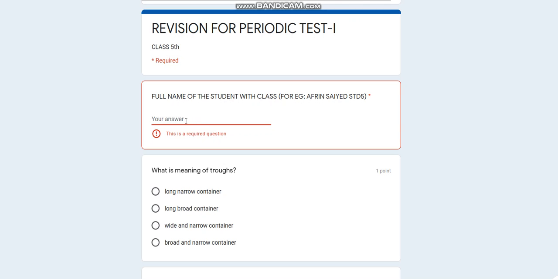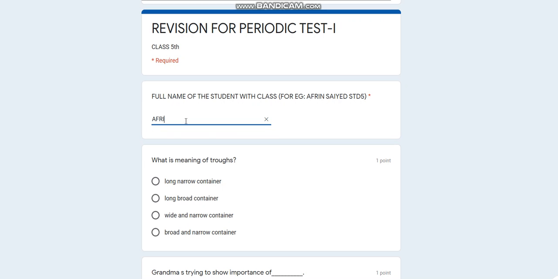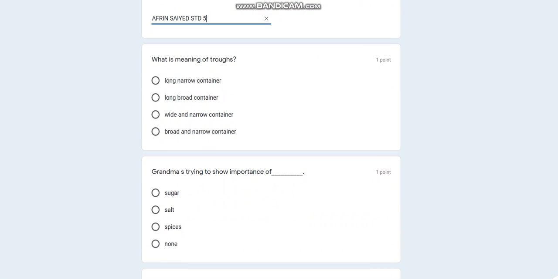So here, full name of the student with class. I'll write my full name, like Afrin Syed, standard 5th. Once I have written this, I'll move towards the question. So here the question is, what is the meaning of troughs? Now you can see that along with the question, there are four options given to me.